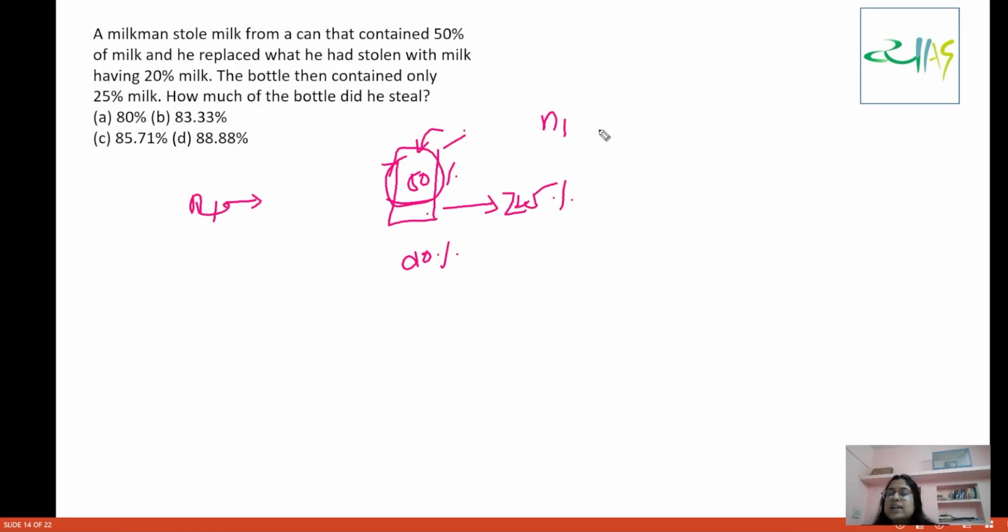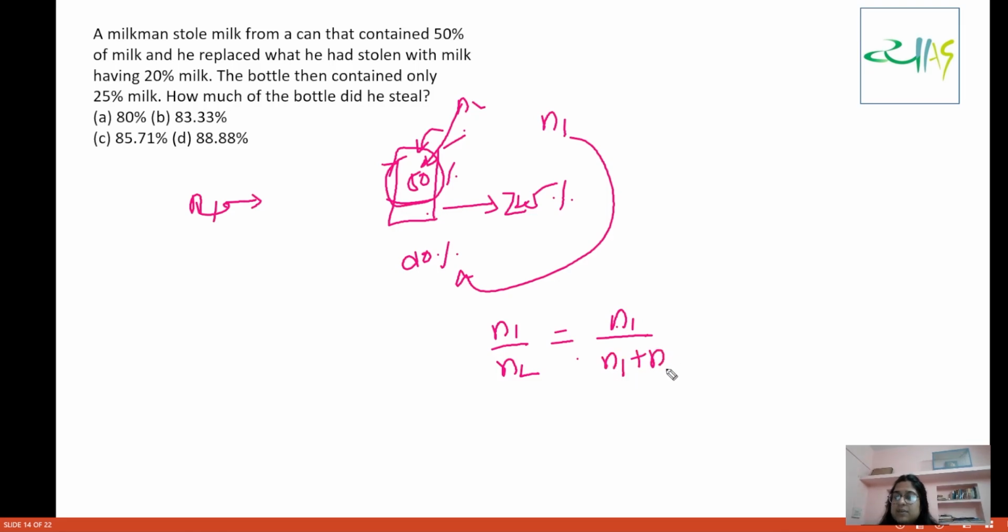Now N1 is a quantity of milk of this quality, and N2 is a quantity of milk of this 50% quality. If we get the ratio of these two, which we obviously do, then we can find the percentage, because to find the percentage you will do N1 divided by N1 plus N2 into 100. So N1 came to 5, and this was 5 by 6 into 100. Nothing else, it was just the calculation of the straight line method. So we got 83.33%. I hope everybody is clear with this. Now let us move forward.